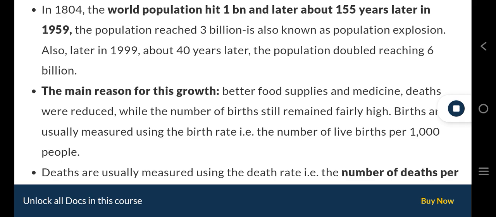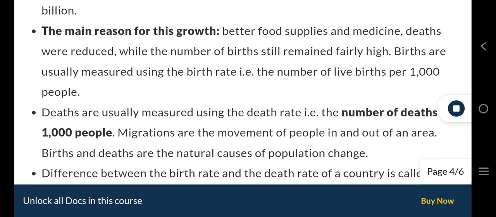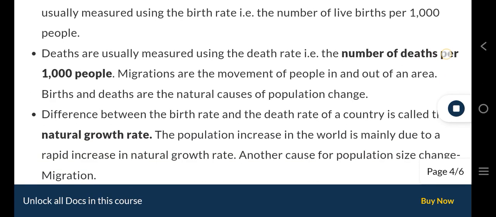Later, in 1999, about 40 years later, the population doubled, reaching 6 billion. The main reason for this growth: better food supplies and medicine. Deaths were reduced, while the number of births still remained fairly high. Births are usually measured using the birth rate, i.e., the number of live births per 1,000 people. Deaths are usually measured using the death rate, i.e., the number of deaths per 1,000 people.